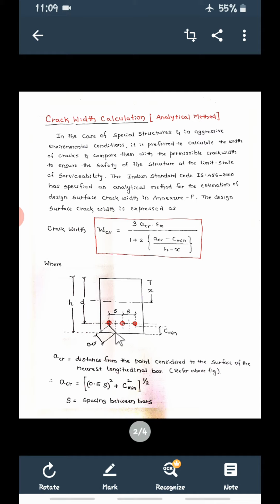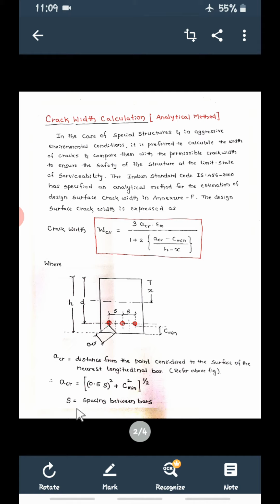So from this to the surface of the nearest bar, for this point the nearest bar will be this. Suppose I want to calculate the crack width at this other point. For this point, this is the nearest bar. So from the bottom of this bar to where we want to calculate the crack width, that is the ACR. From this to this is ACR.